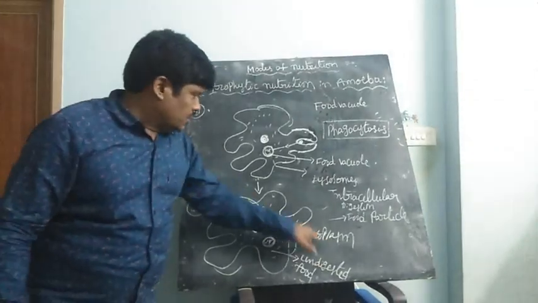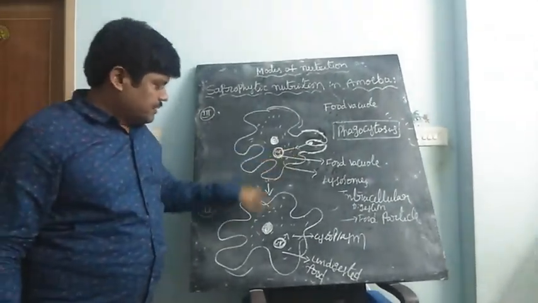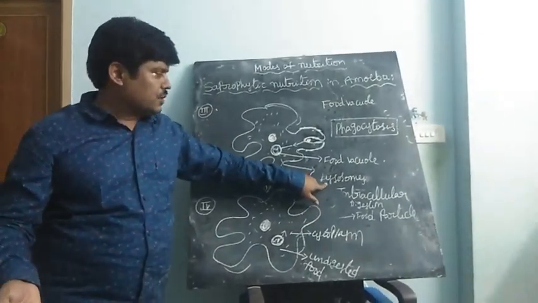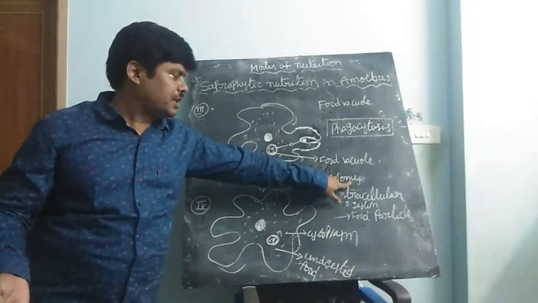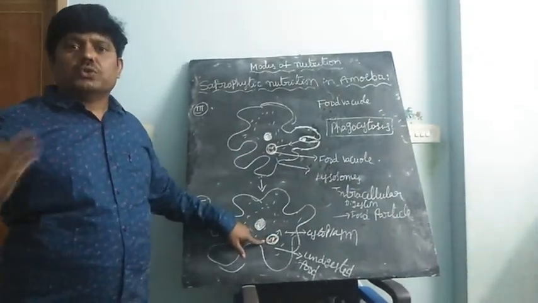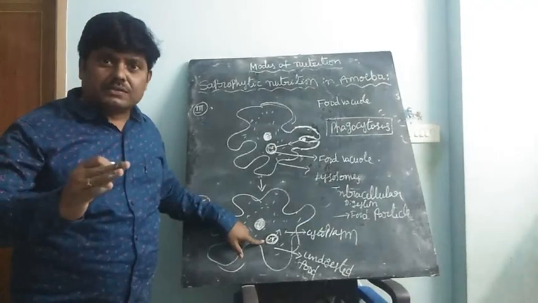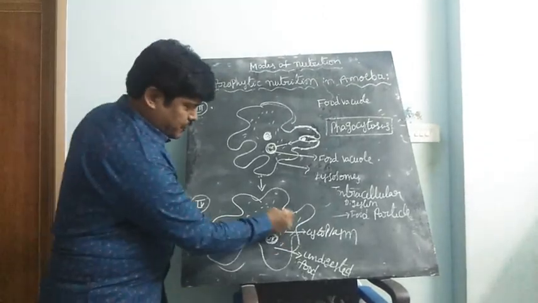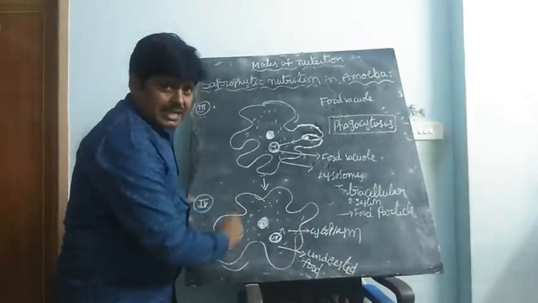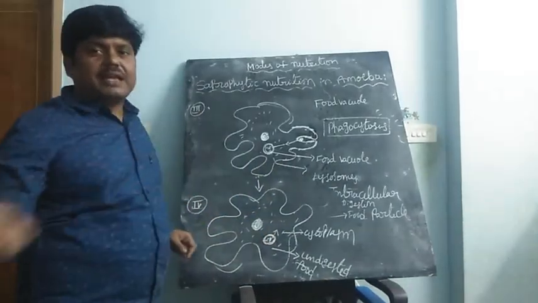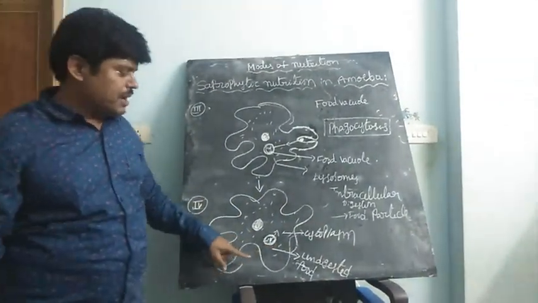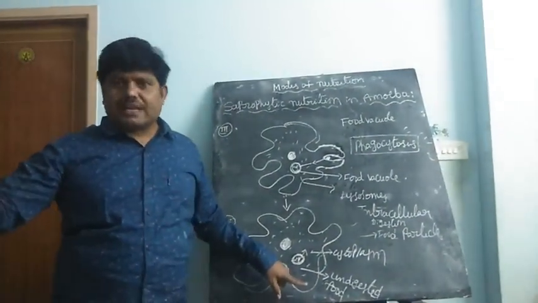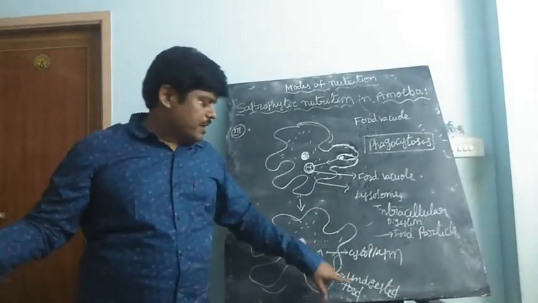Clear? So for the fourth one, the food vacuole enzymes, released by the lysosomes, promote the conversion of complex substances into simple form, so the food is completely digested. The digested food enters into the cytoplasm, which supplies the entire body of the amoeba, and undigested food is released and expelled out of the amoeba body by the process of diffusion.